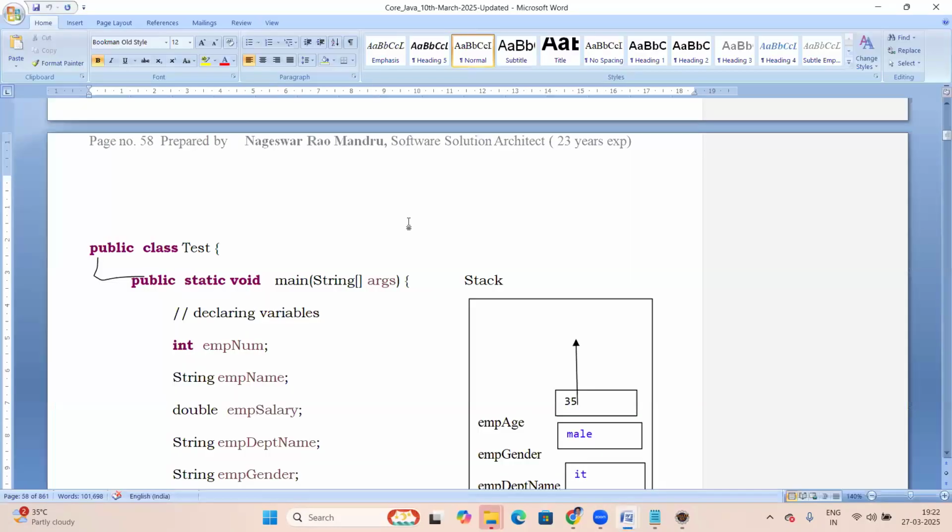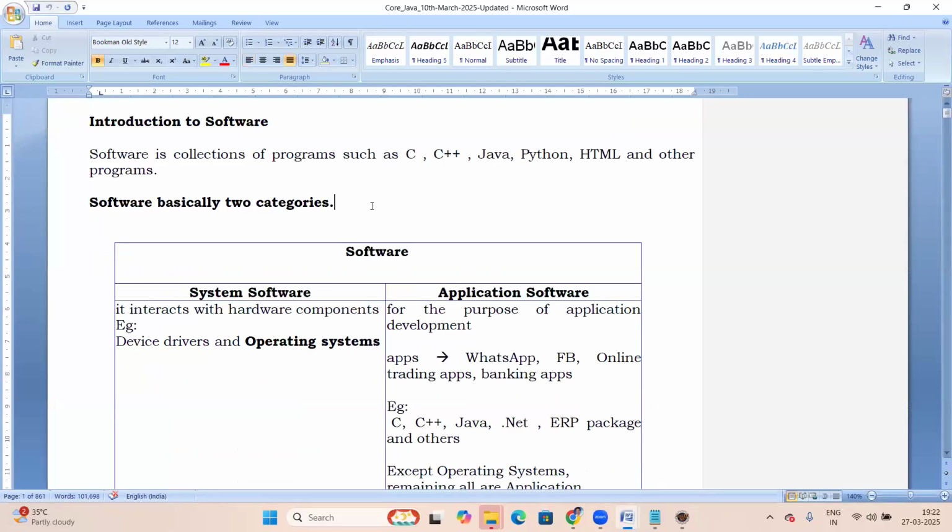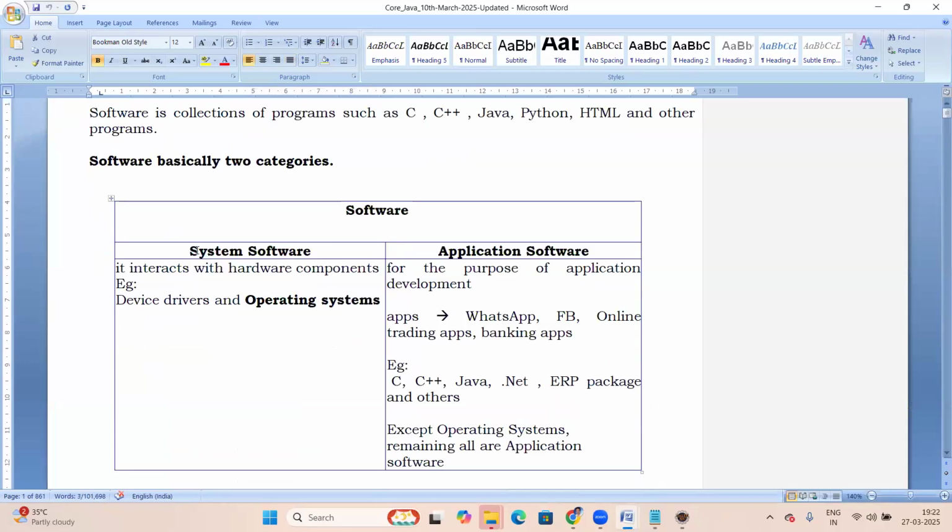So yesterday's session, the introduction was discussed. The actual class started yesterday, just an introduction to software. Java was not started, only the software introduction initially: introduction to software, system software, and next application software. These things were discussed.